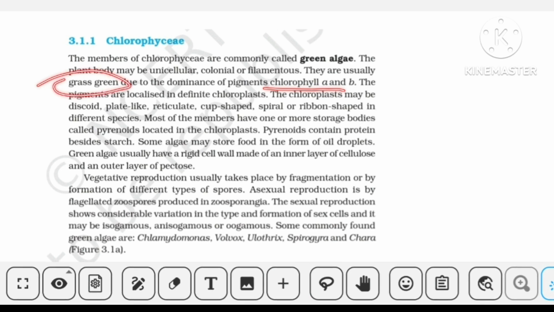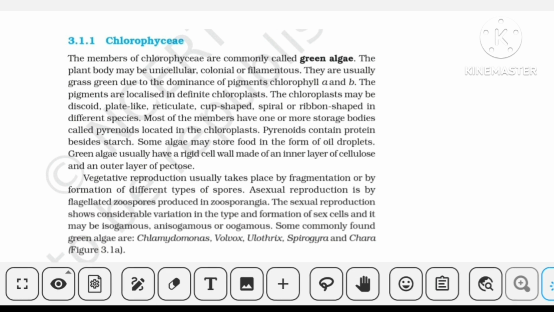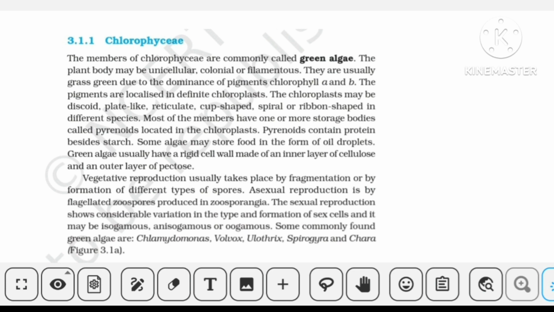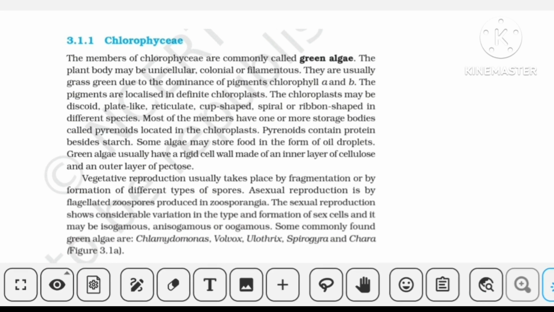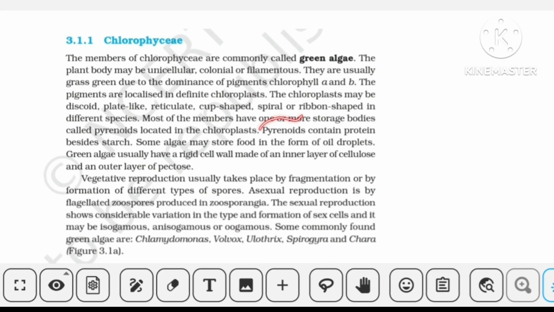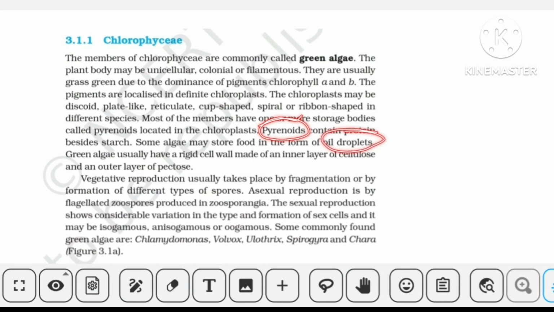Then the pigments are stored in the chloroplast, as we all know in case of plants. Now the chloroplast might be of a variety of shapes like cup shape, disc shape, ribbon shape, and so on. Then comes the reserve food material. They have said that pyrenoids might be there, and some might be storing the food in the form of oil droplets. Now what are pyrenoids?